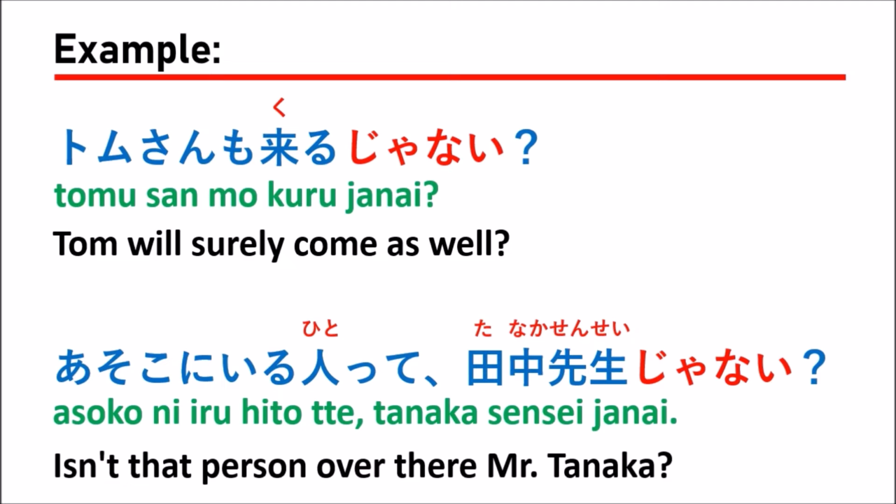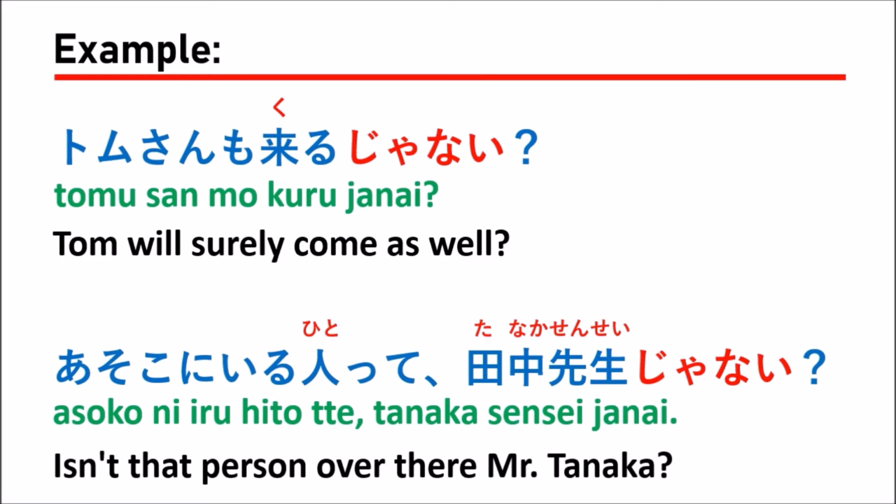For the first sentence, Tom-san mo kuru janai, this means you are not sure. So you can ask your friend, Tom will surely come as well, something like this. Or, will Tom come here together, something like this. So you can use it in a situation like this.